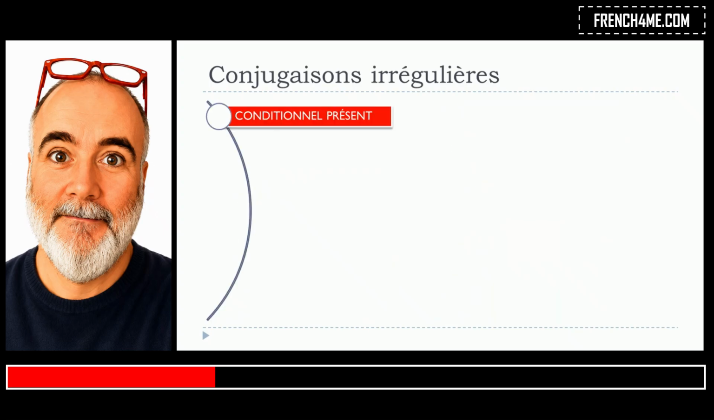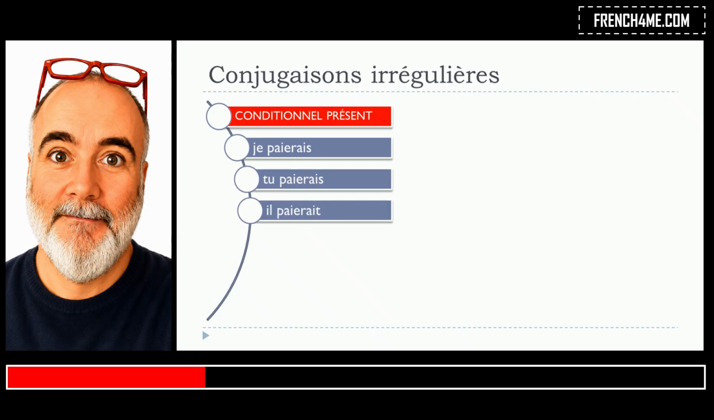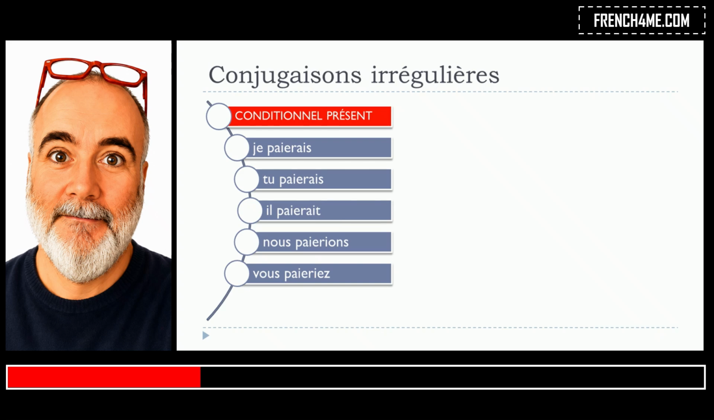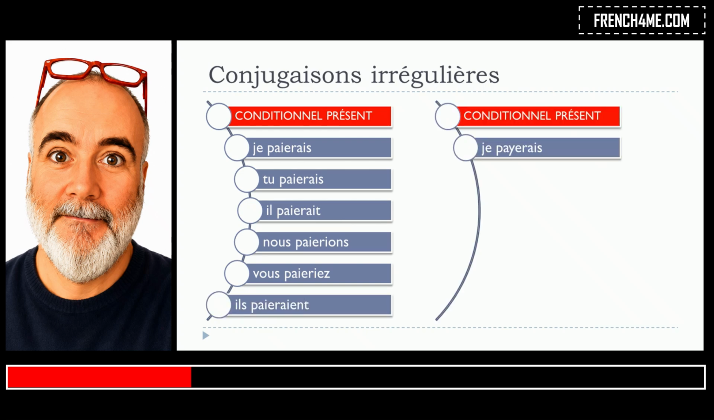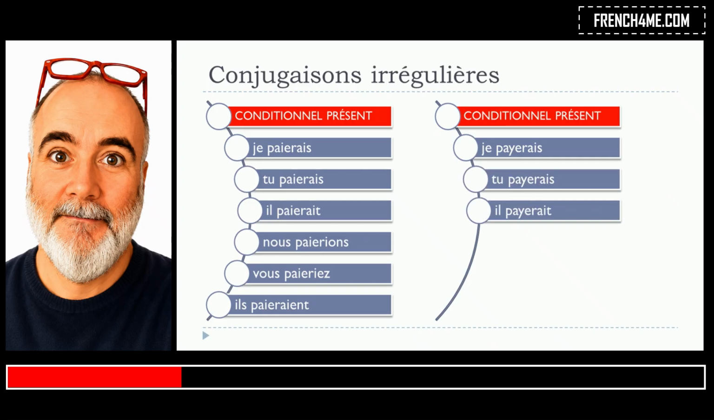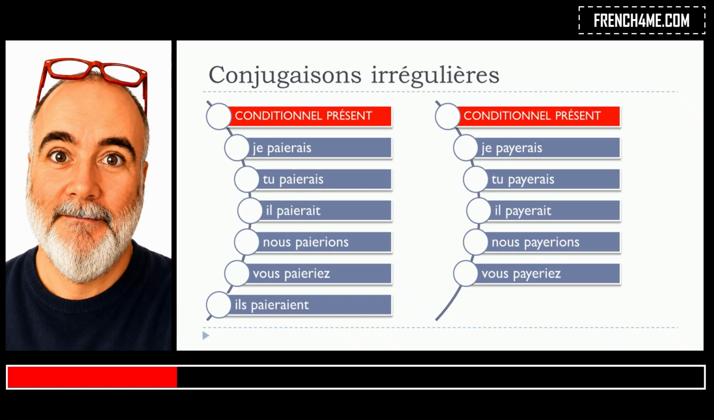Let's see now le conditionnel présent. Je paierais, tu paierais, il paierait, nous paierions, vous paieriez, ils paieraient. It's exactly the same thing. It is allowed to use je payerais, tu payerais, il payerait, nous payerions, vous payeriez, ils payeraient. It's good news. It's possible to keep this Y if you want, or if you want to respect the official rule, you change this Y and you put this I instead.